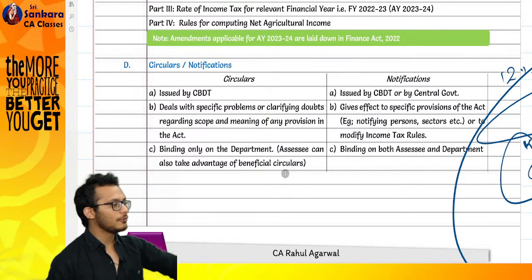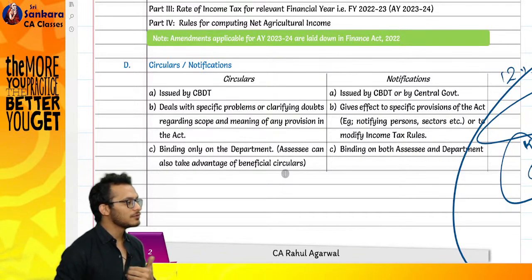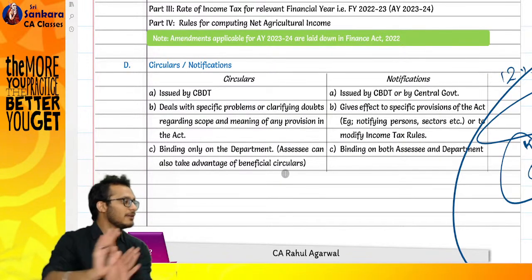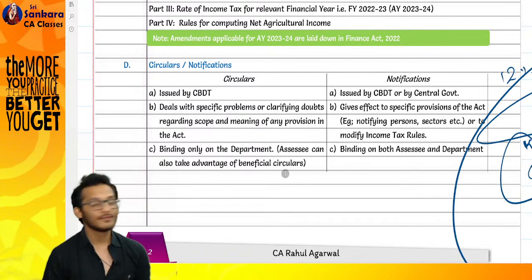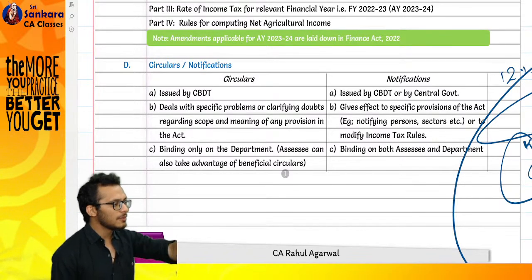Is the department liable to follow? Will the assessee come at any given point of time and say, boss, I think circulars are only binding on the department, I will not follow, I will keep safe and I will pay 28%? Or can an assessee also opt for the benefit of circulars?